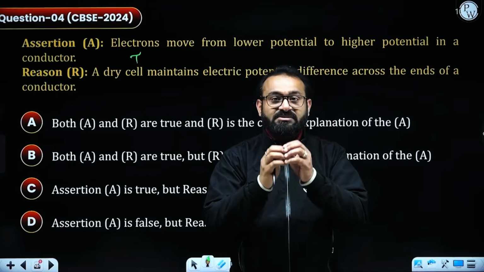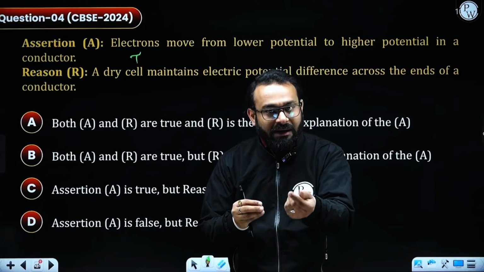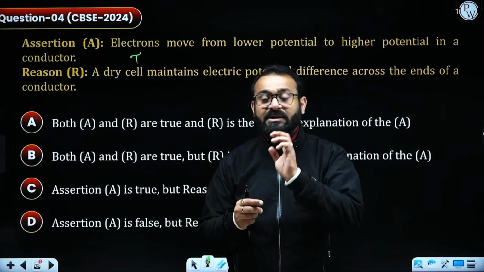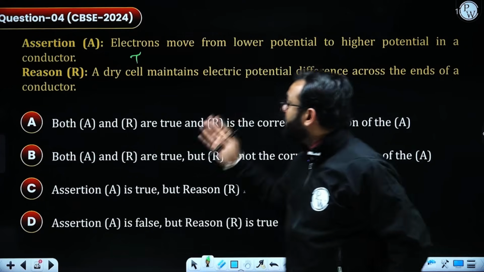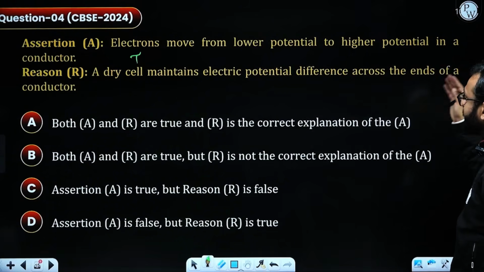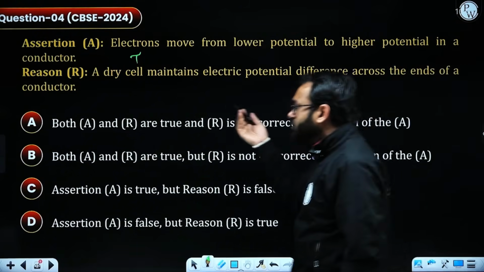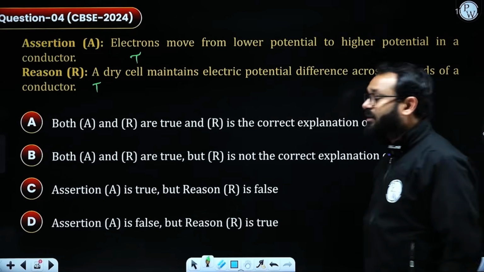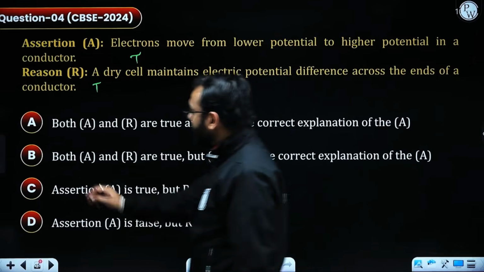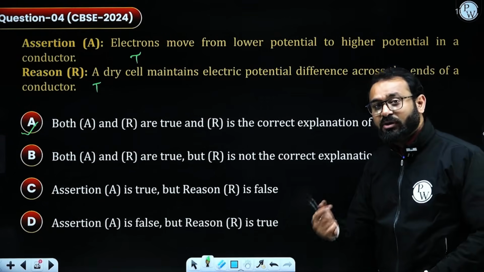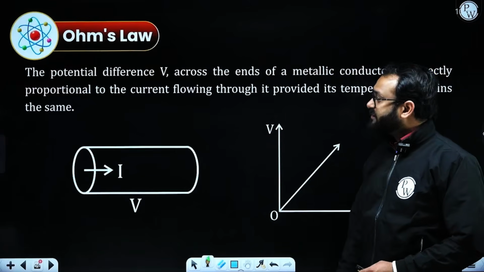This difference allows the electrons to move. As a result, the electric current is going to flow. So this is what they are asking, that the electric cell maintains electric potential difference across the ends of the conductor. That is also true. So if the assertion and reason both are true, then the option will be A. That is the correct answer. This is how you need to proceed. You need to understand the concept and you can write down the answer accordingly.